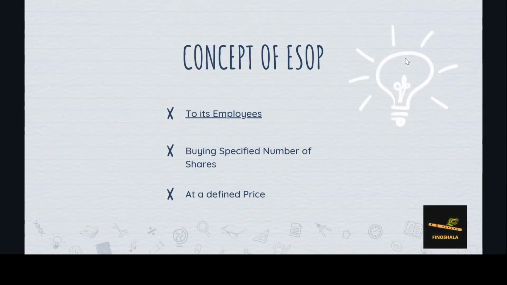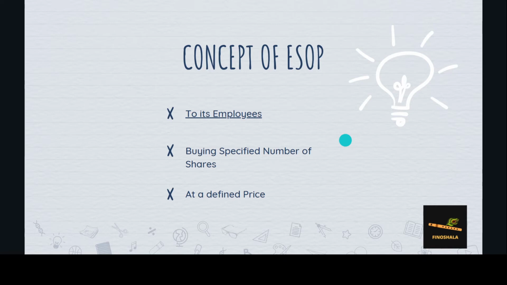Now, let's understand the concept of ESOP and how this actually works. An organization grants ESOPs to its employees for buying a specified number of shares of the company at a defined price after the option period, that is, a certain number of years. Before an employee can actually exercise his or her option, he needs to go through a predefined vesting period.